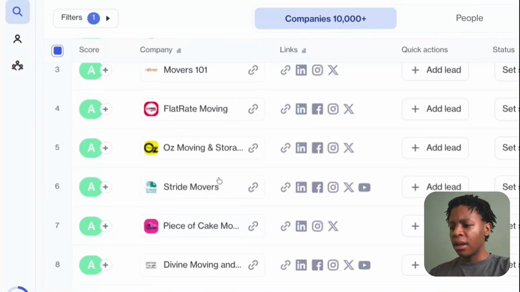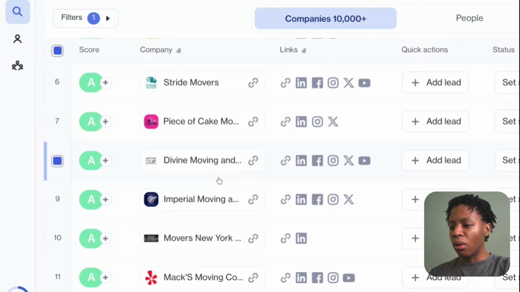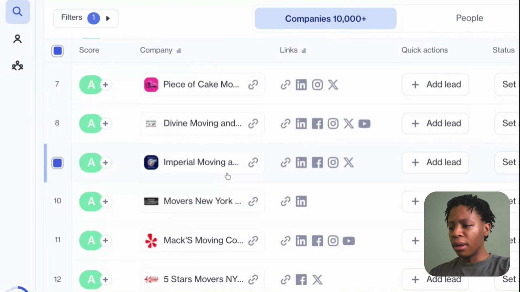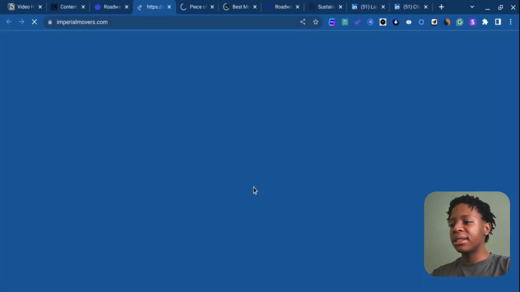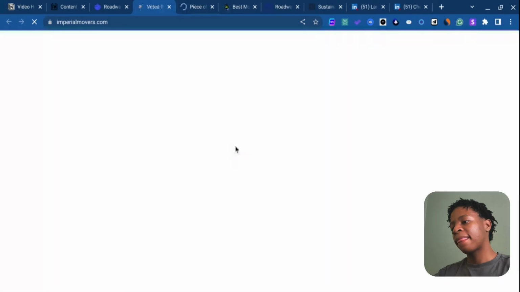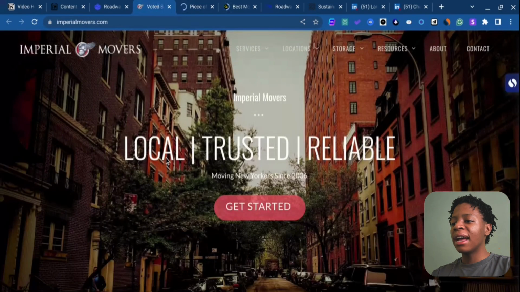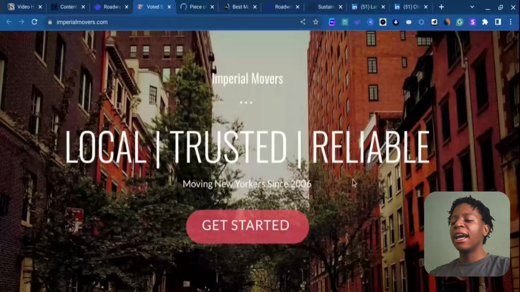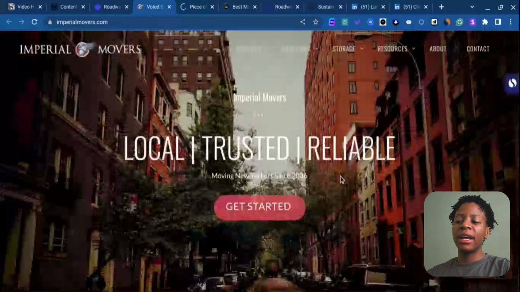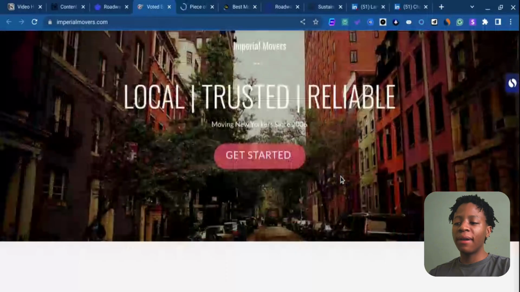So let me look for one more one. So I'm gonna go with Imperial Movers. Let me just remove that so you can actually see them loading right over there. Alright, so there we have it, ladies and gentlemen. So this is the homepage of Imperial Movers, and basing it on this, you can literally see that they are somewhat of a pre-qualified lead, right?